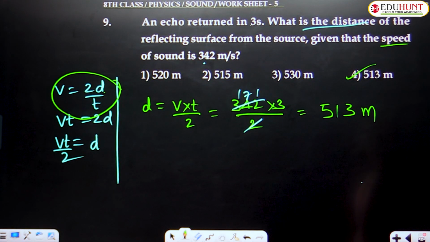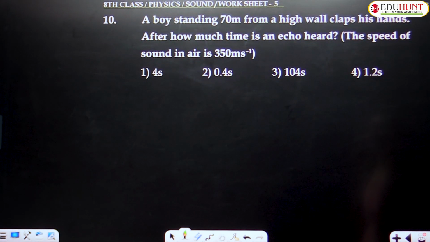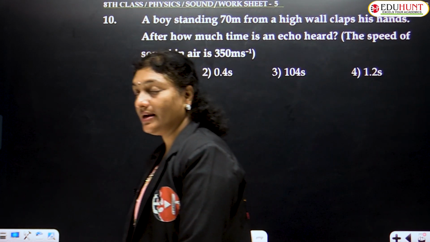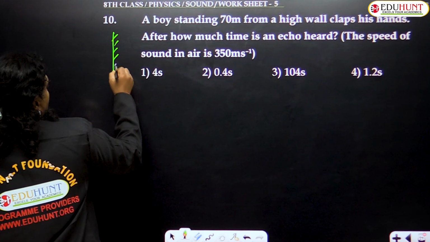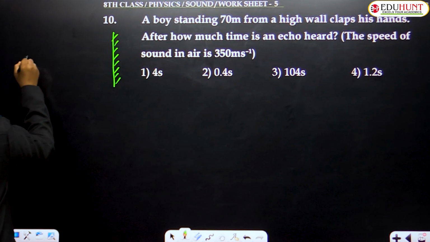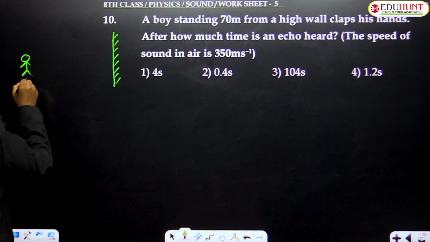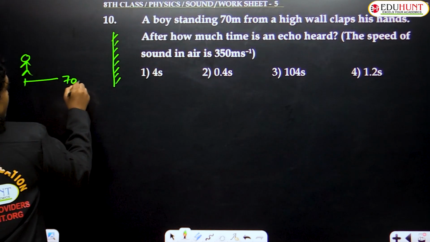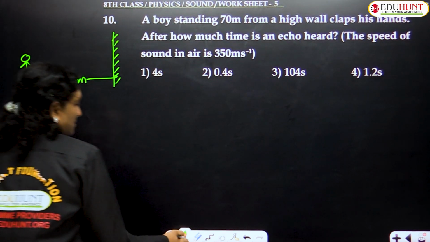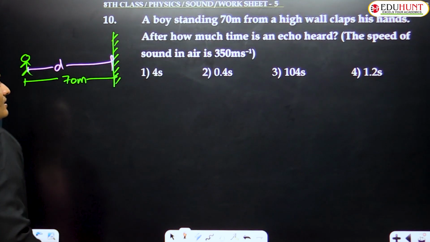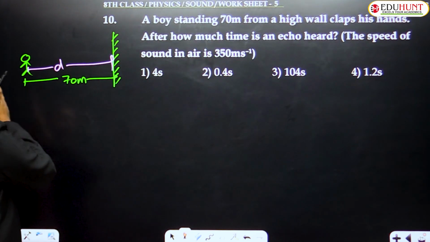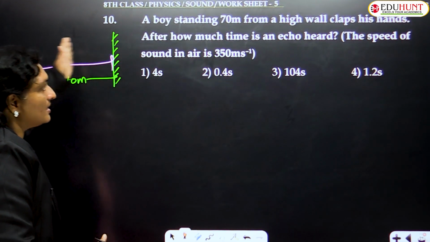And now the next question, that is the 10th one. A boy standing 70 meters from a high wall. What is given? A wall is given whose height is unknown. So who is here? A boy, and this boy is standing 70 meters from the high wall. So what is the 70? The 70 indicates the distance between the boy and the wall. Claps his hands. After how much time is an echo heard?